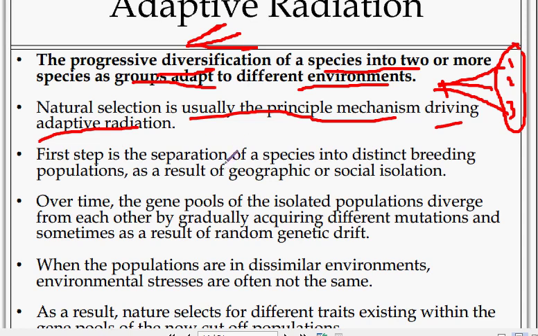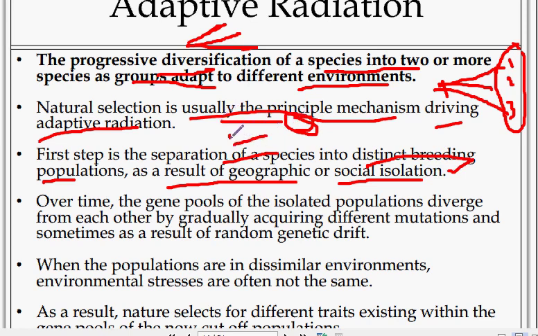The first step is the separation of the species into distinct breeding populations as a result of geographical or social isolation. That is, they are located geographically in only one area and won't move to another area.